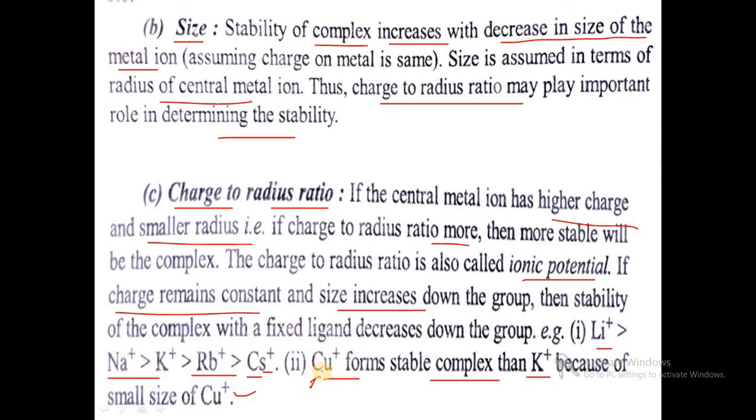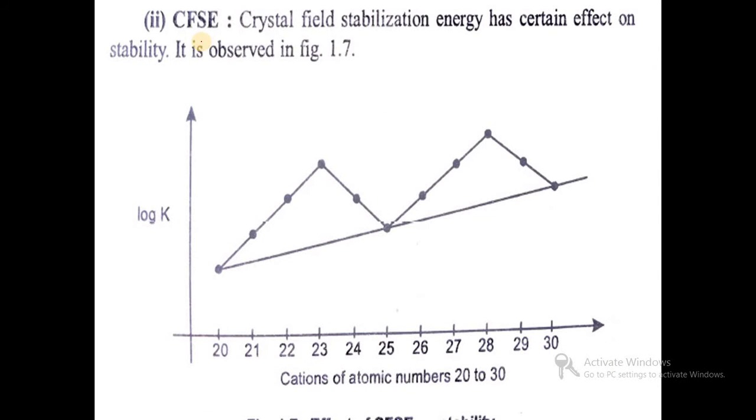it is a stable one. Then, CFSE, that is crystal field stabilization energy, has a certain effect on stability. As the crystal field stabilization energy increases, the stability of the complex increases, and this is across the atomic numbers of the 3d series, 20 to 30.